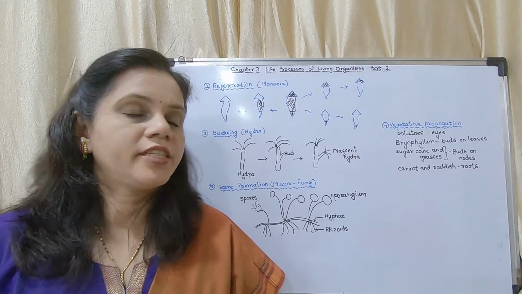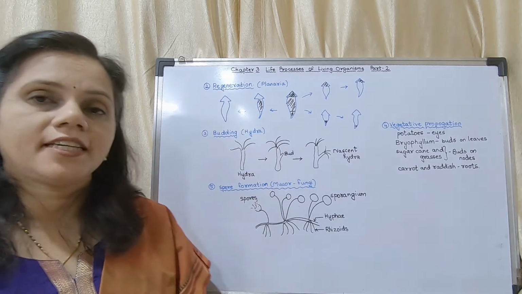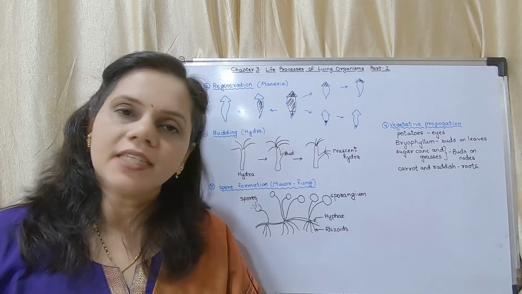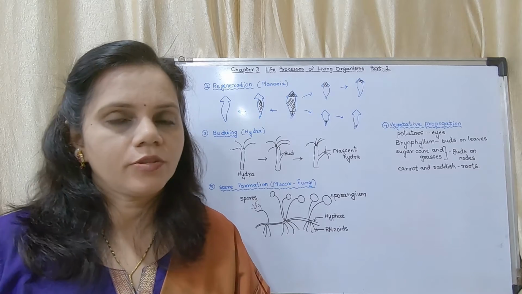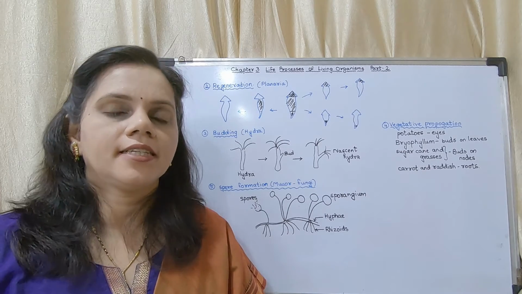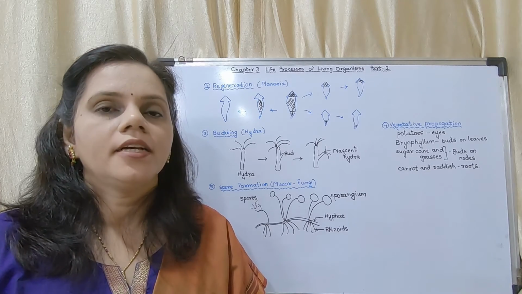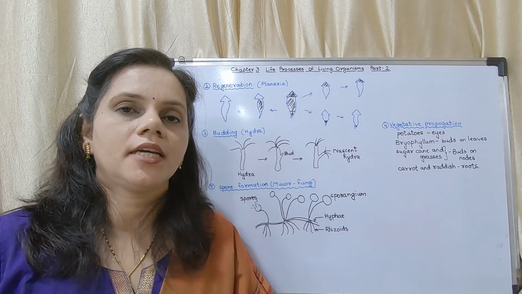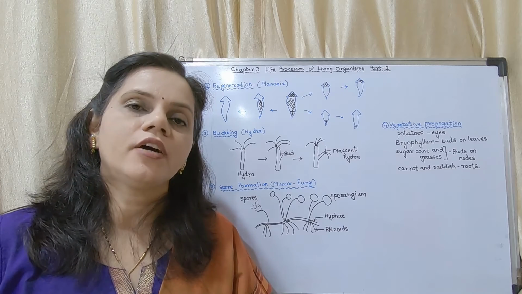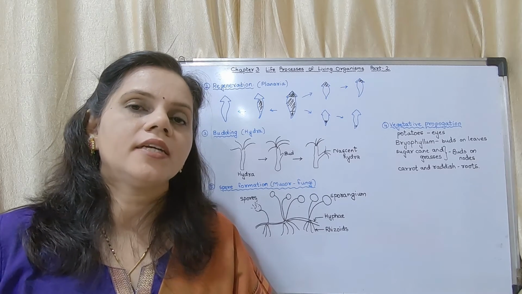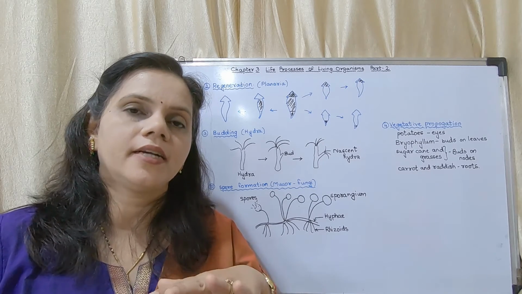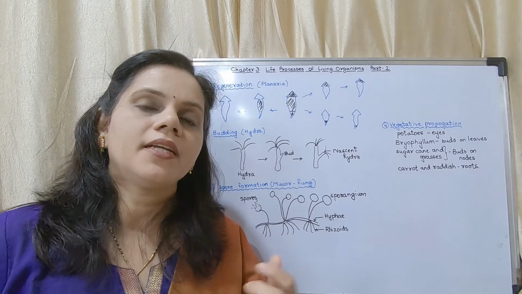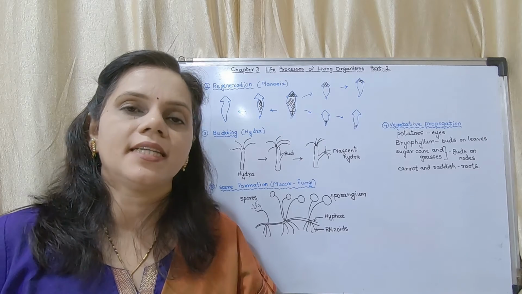So these are the next processes. The first one is regeneration. We have studied fragmentation in a multicellular organism, that is, in the case of Spirogyra. Now the next is regeneration in the case of Planaria. You have heard about regeneration in the case of a lizard. If you cut off the tail of a lizard, the body of that lizard can grow a tail again. Okay, that is because of some regenerative cells present in its body.